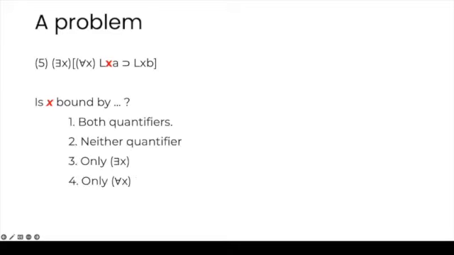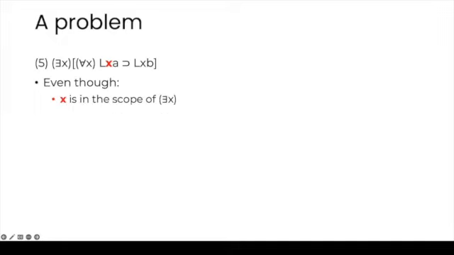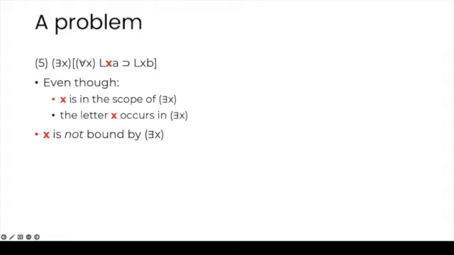So is x in red bound by both quantifiers, neither quantifier, only the existential, or only the universal? The correct answer is only the universal. Even though red x is in the scope of the existential, and even though the letter x occurs with the existential, x is not bound by the existential.